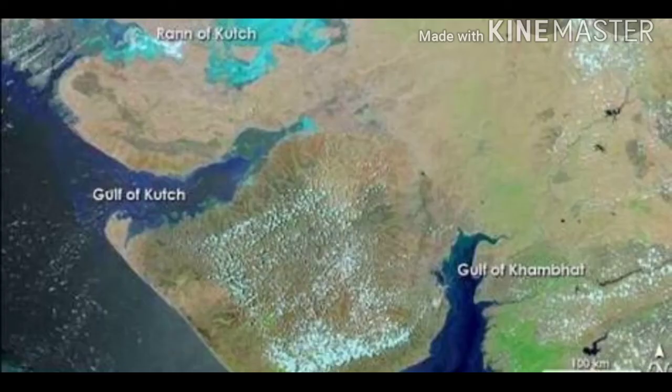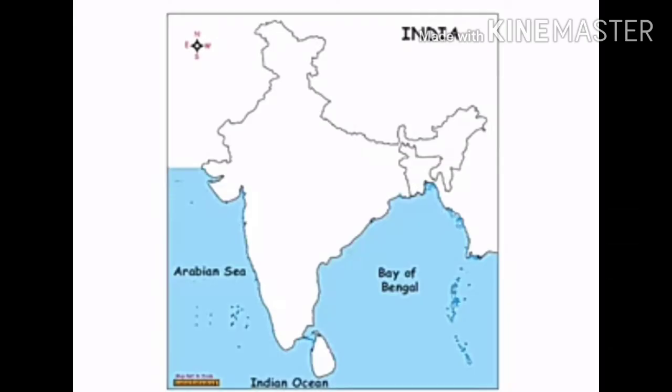For example, Gulf of Kutch. Next one is Bay. Bay is a broad inlet of the water body where the land curves inwards. For example, Bay of Bengal.